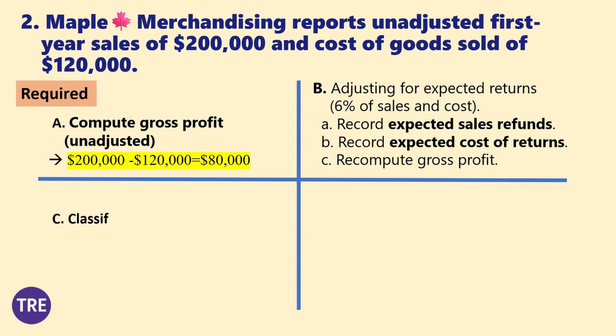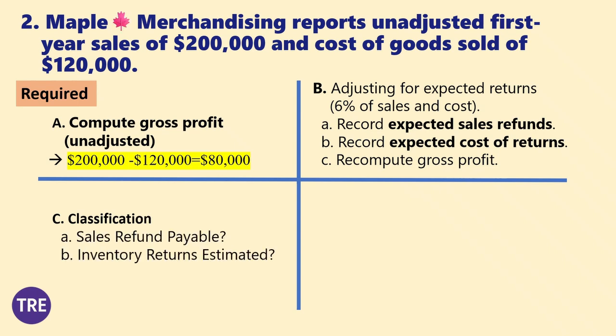Part C checks your understanding of classification. Think carefully. Is sales refund payable an asset, liability, or equity? And what about inventory returns estimated?